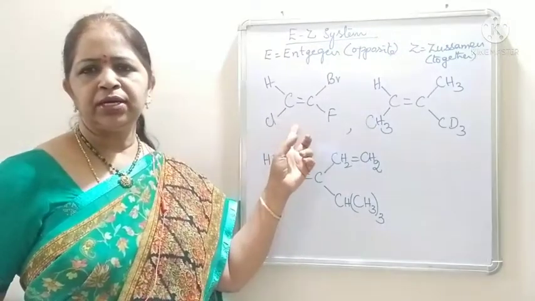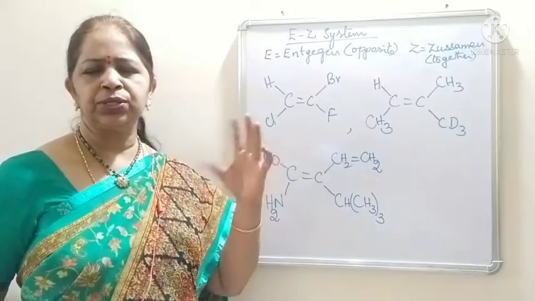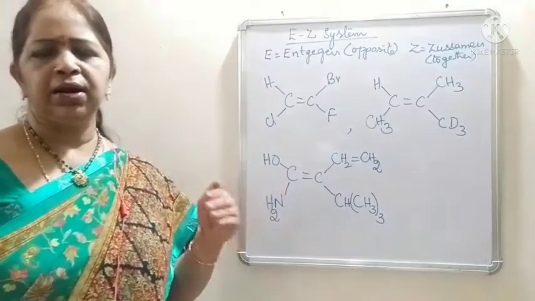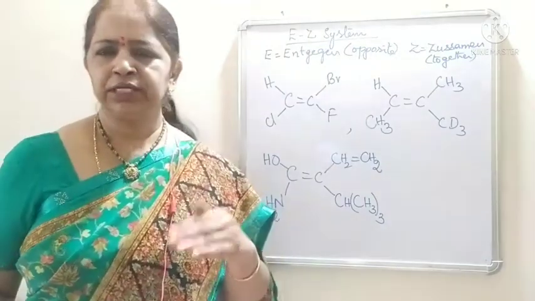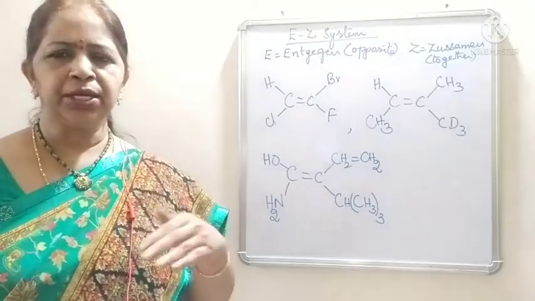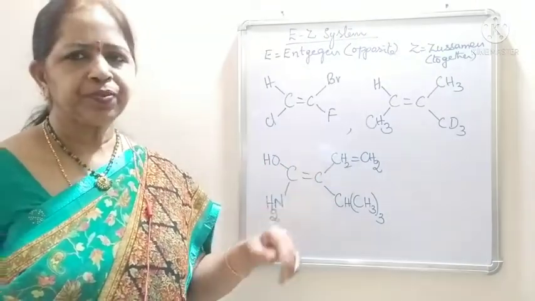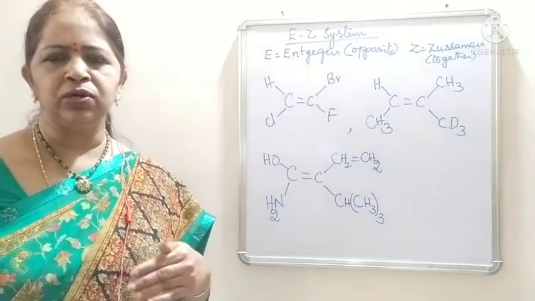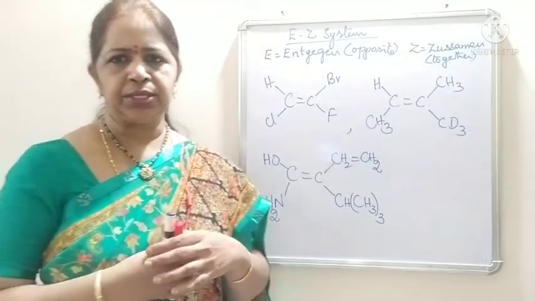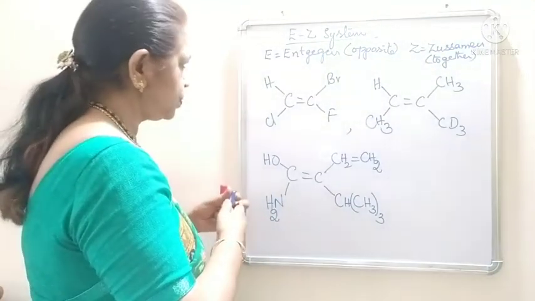First we see the atomic number or atomic mass. If we cannot decide with the first atom, we proceed to the next atoms to which these first atoms are attached. So we have to know the Cahn-Ingold-Prelog rules to assign the priorities.